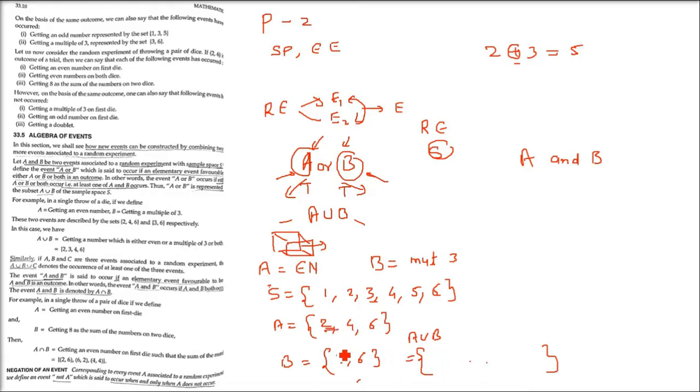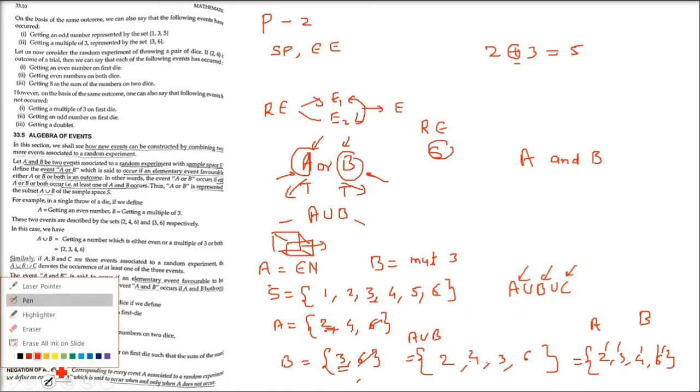Let us combine this. We have 2, 4 and 6 already there, 3 is also there, and 6 we will write once. So 2, 3, 4 and 6, combining A and B. Either A will happen or B will happen or both will happen. So {2, 3, 4, 6} is A union B. If A, B, C are 3 events associated with a random experiment, then A union B union C denotes the occurrence of at least one of the 3 events.